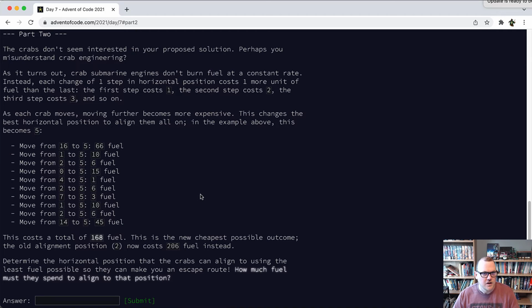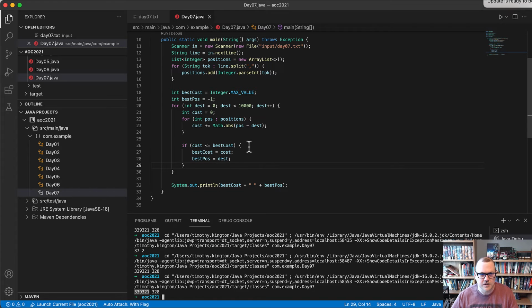All right, part 2. Yeah, now the cost is changing by how far the crab has to move. Okay, so first step costs 1, second step costs 2. Basically, they're the triangular numbers. So 1, 3, 6, and so on. So it's going to be n times n plus 1 over 2 for each one. Yeah. Okay, so let's change our function here.